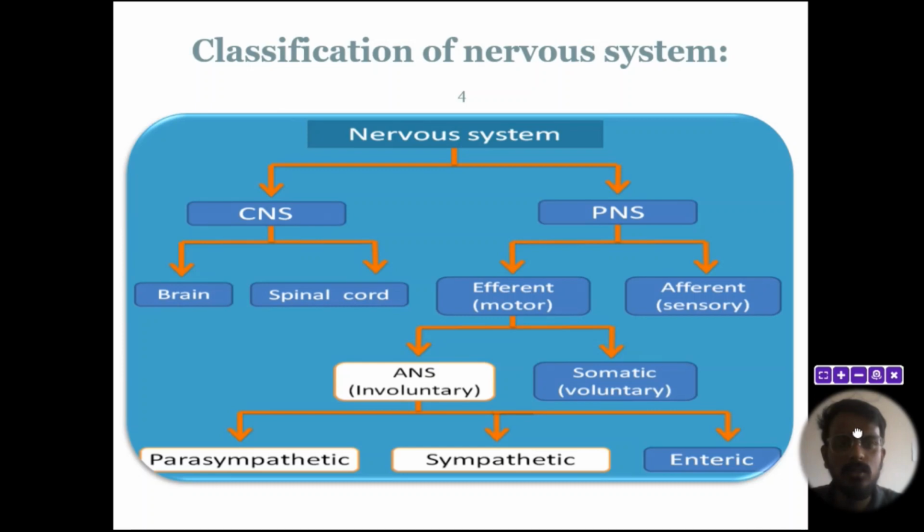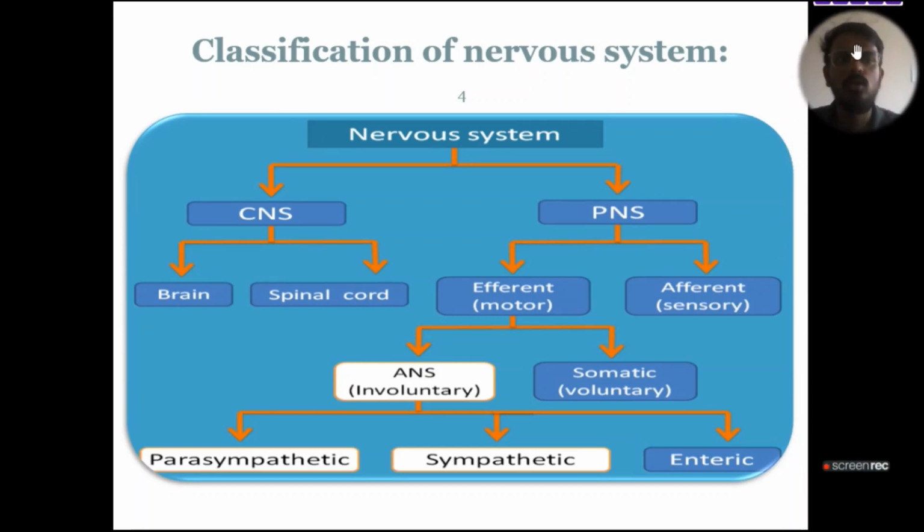So today we will discuss a new topic, that is autonomic. Before starting our topic, let us discuss the classification of the nervous system. Our nervous system is basically classified into two classes, that is central nervous system and peripheral nervous system. The central nervous system is again divided into two parts, that is our brain and our spinal cord. Similarly, our peripheral nervous system is divided into motor and sensory nervous system.